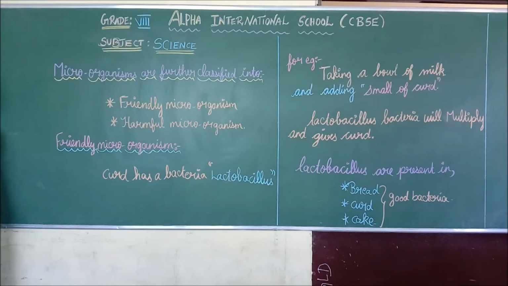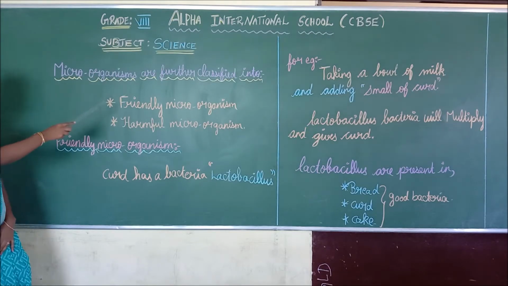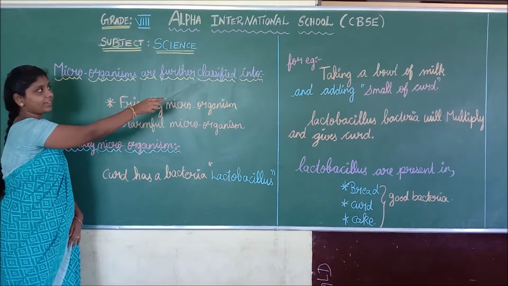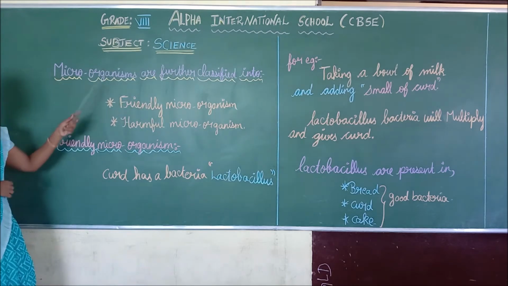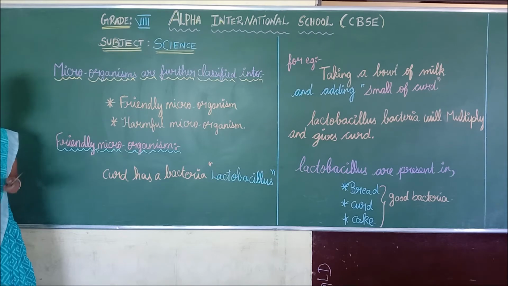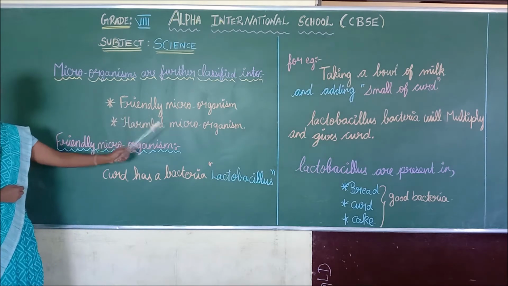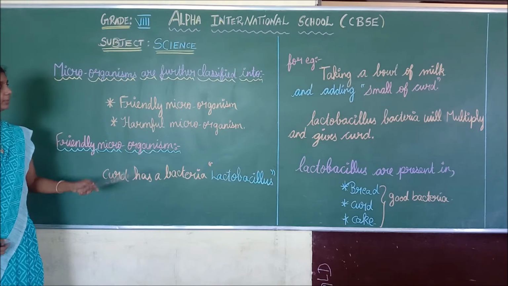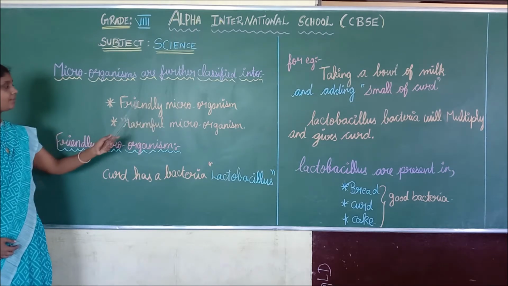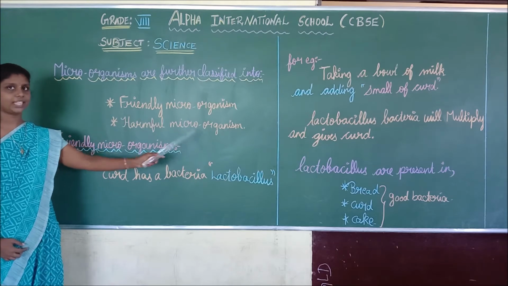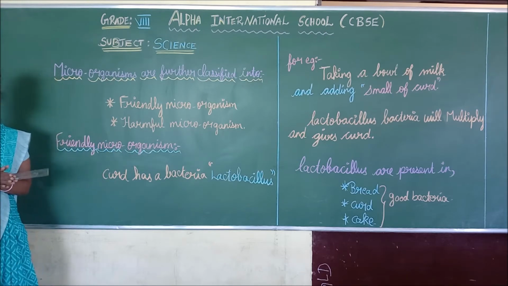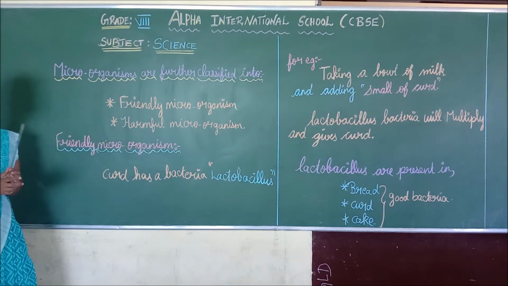Okay. Next, we are going to discuss how microorganisms are further classified. Microorganisms are further classified into two types. First is friendly microorganisms. Next, harmful microorganisms. Repeat after me: friendly microorganisms and harmful microorganisms. First, we are going to discuss what friendly microorganisms are.